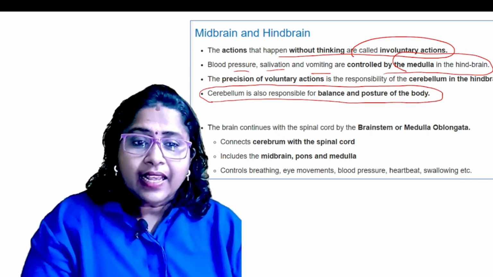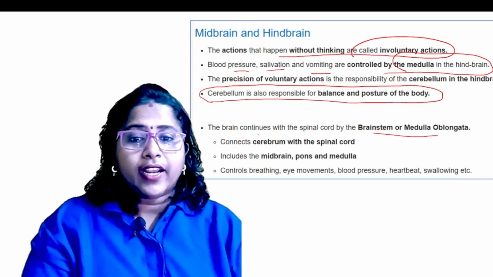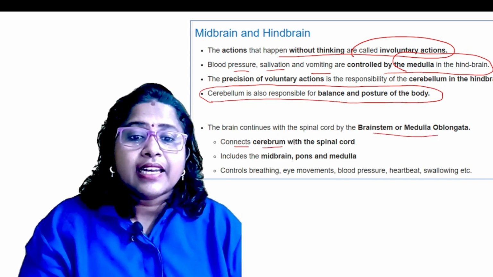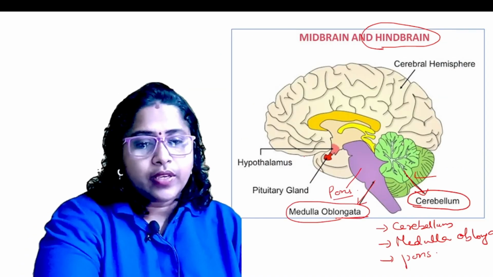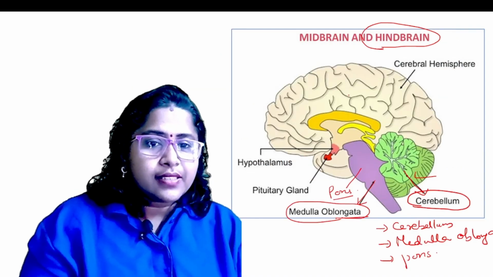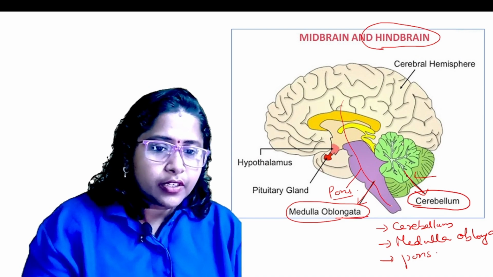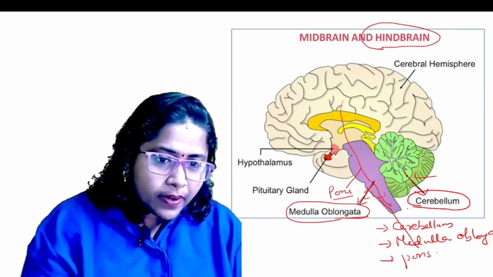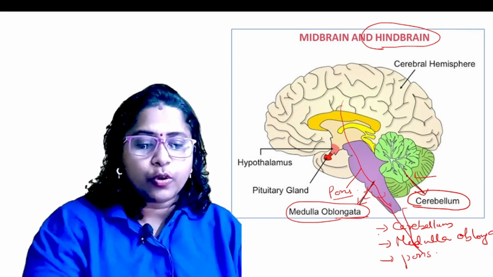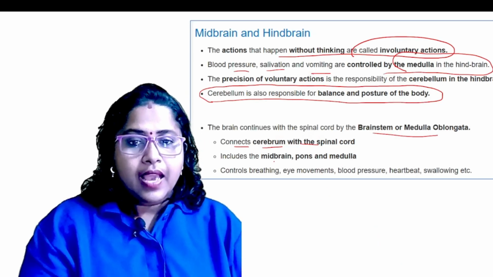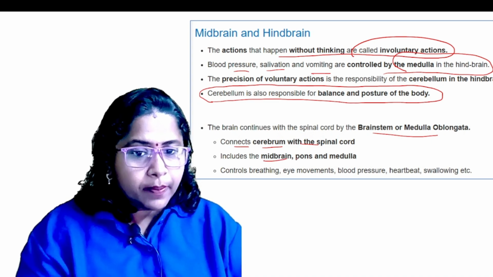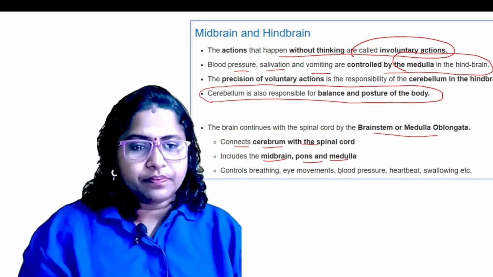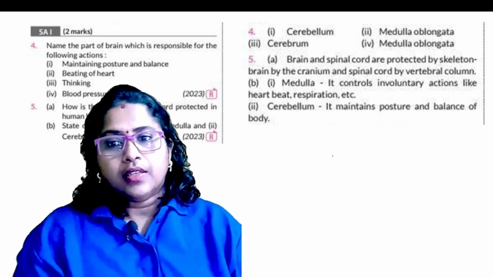And then next one, it is medulla oblongata, that is it connects the cerebrum with the spinal cord. So here you should know that this is the cerebrum connecting to this one. This is the medulla oblongata here. It is followed by which one? This is the spinal cord. And hindbrain includes cerebellum, pons and medulla. This already I told you.